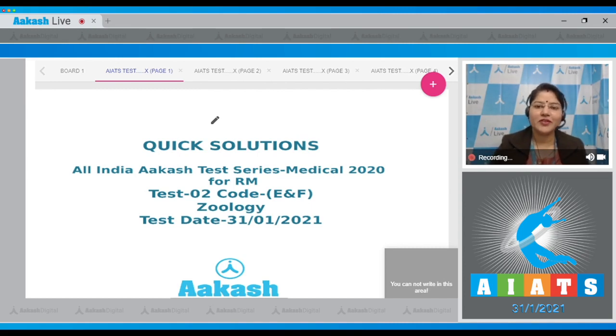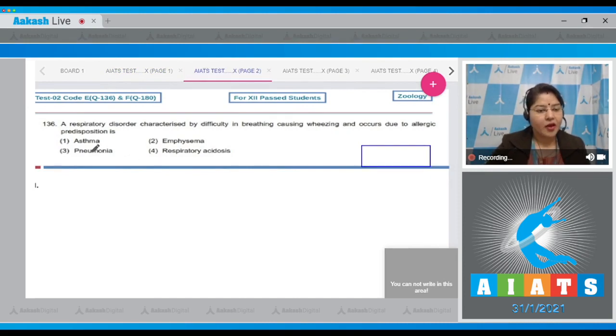Now let's begin with the first question of the zoology section, that is question number 136. The question states that a respiratory disorder characterized by difficulty in breathing, causing wheezing, and occurring due to allergic predisposition is, and the options given are asthma, emphysema, pneumonia, and respiratory acidosis.